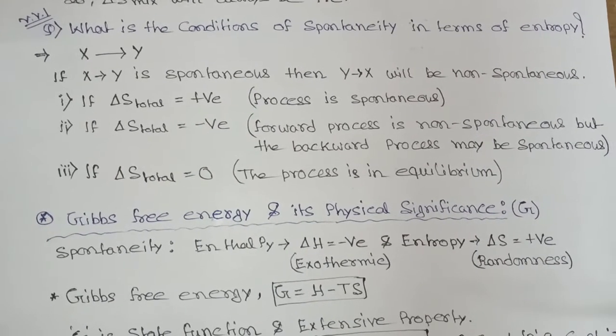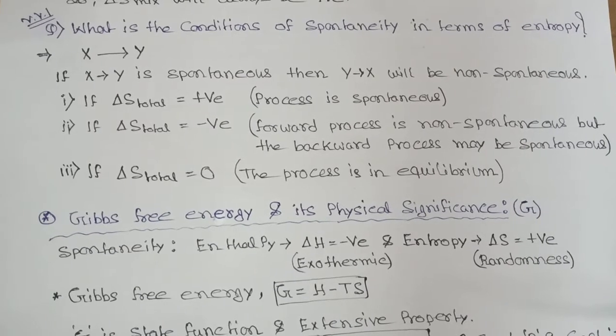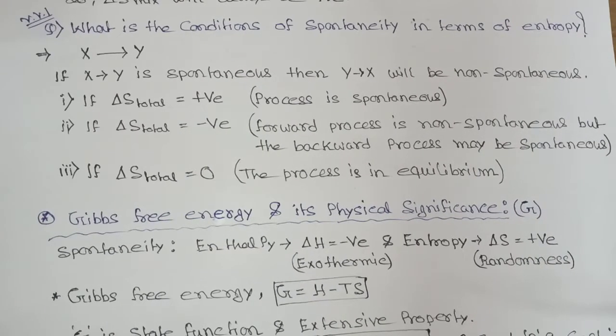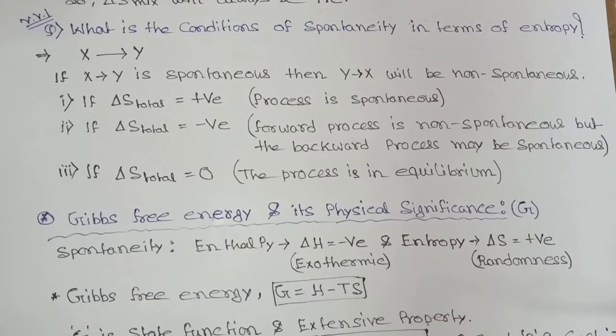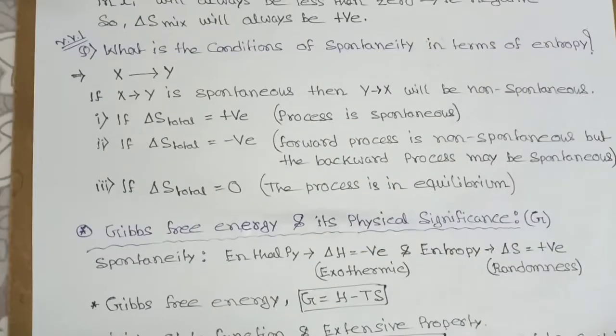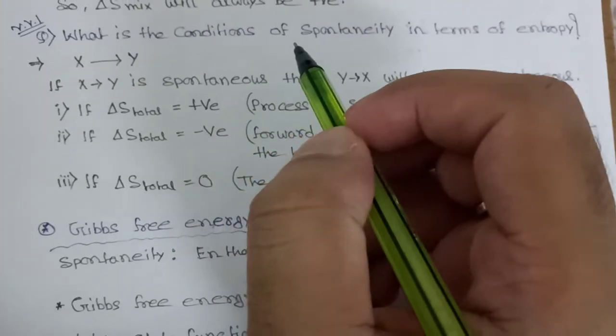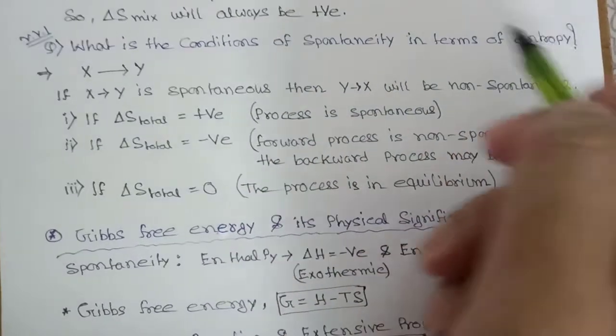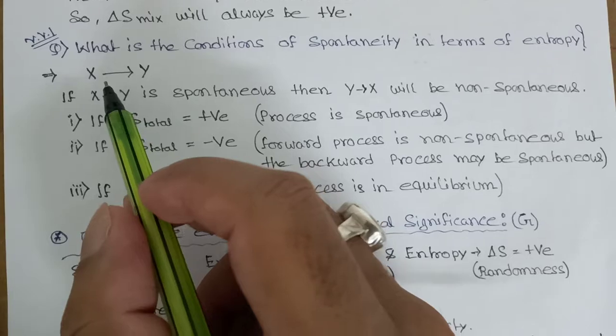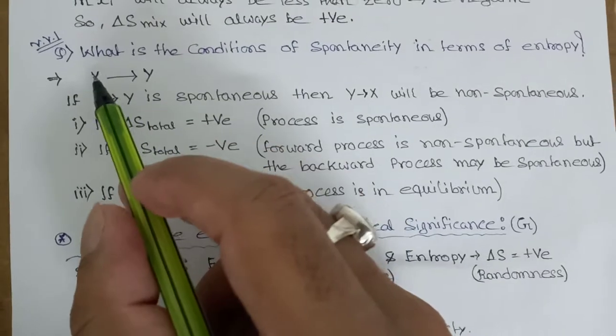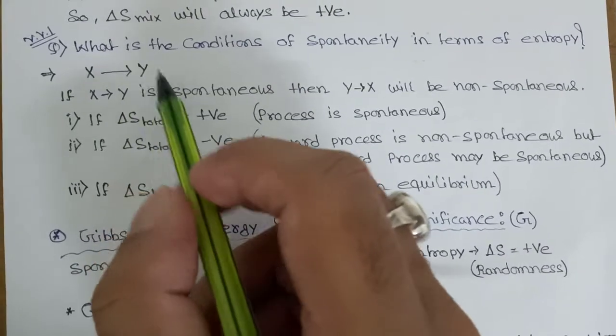In my previous lecture, I discussed entropy. Today, I will discuss Gibbs free energy. So, first question is, what is the condition for spontaneity in terms of entropy? Let's say a process is happening from x to y. This is reactant and this is product.